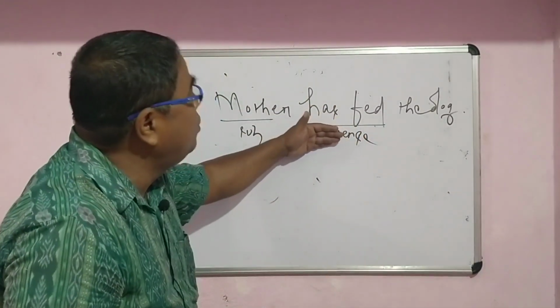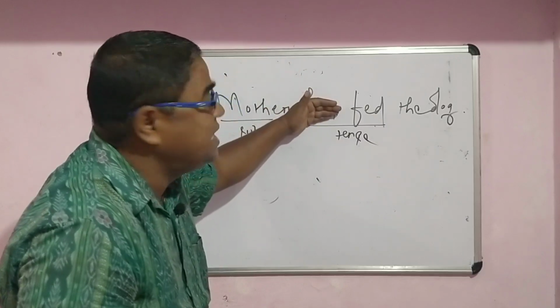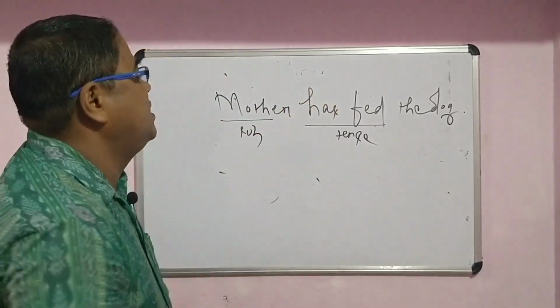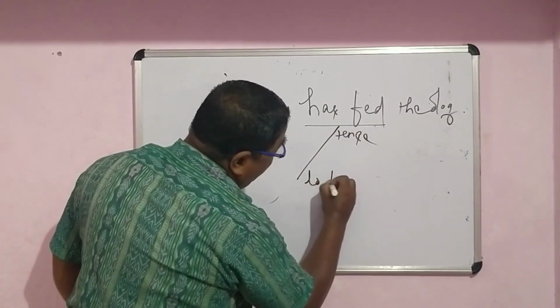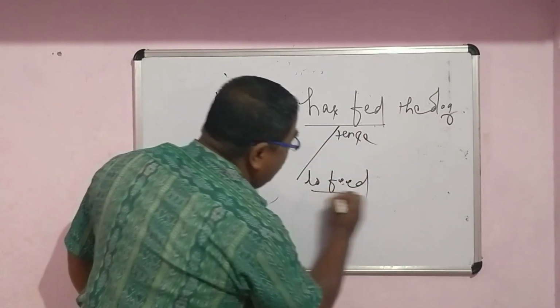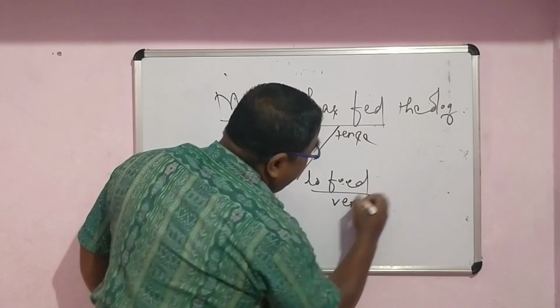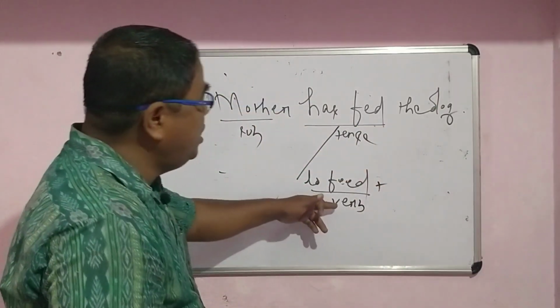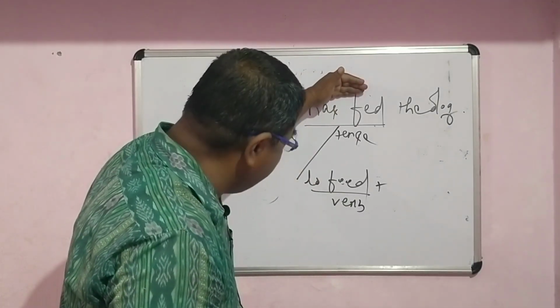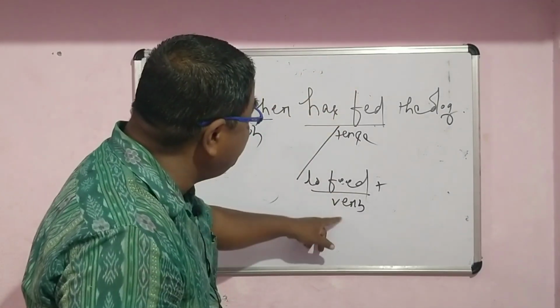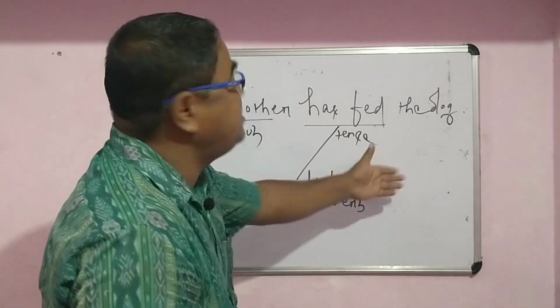So now we have to know how this particular tense is produced or created. Has fed is the tense. This tense comes from the verb to feed. So to feed is the verb plus time. I have already told you, your verb plus time is equal to tense. If has fed is the tense, if this tense comes from the verb to feed, then what is the time?